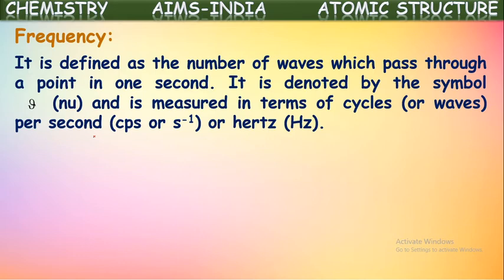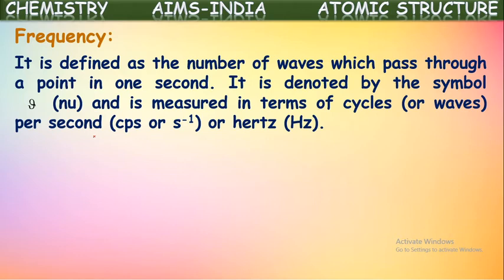Frequency is defined as the number of waves which pass through a point per second, or the number of waves passing through a point in 1 second is called the frequency of that radiation. A radiation will be moving or propagating in the form of a wave.